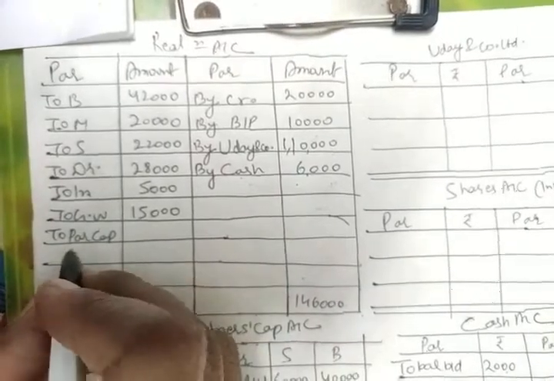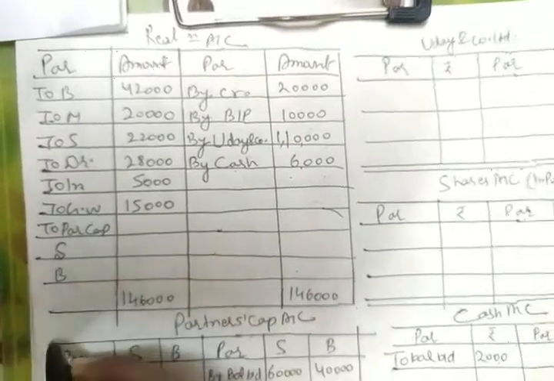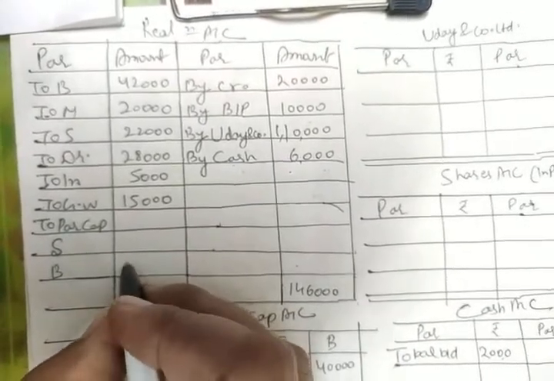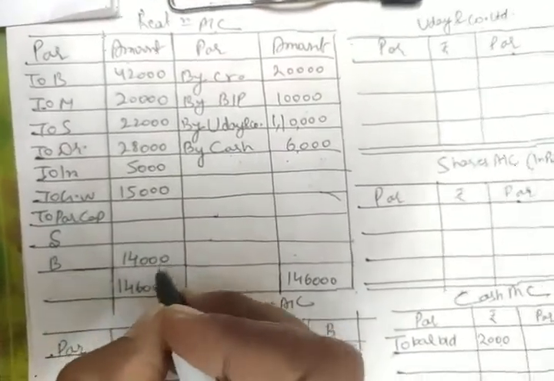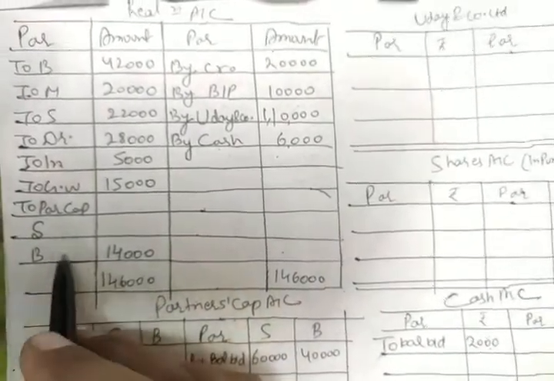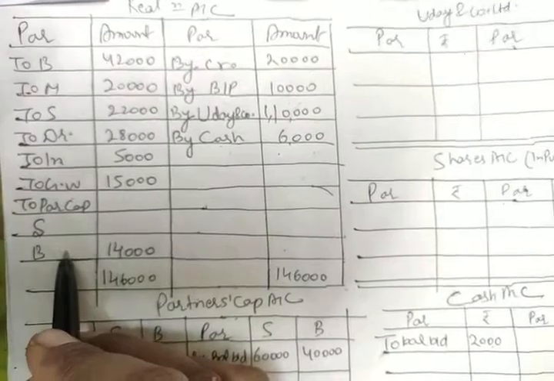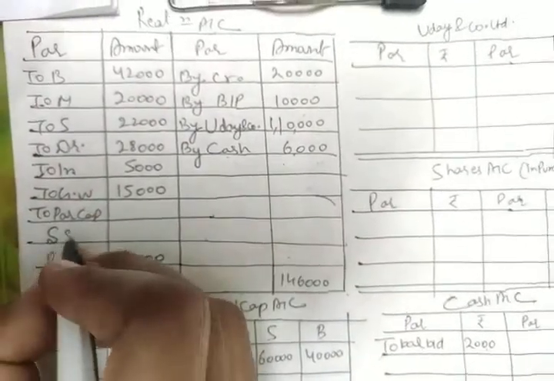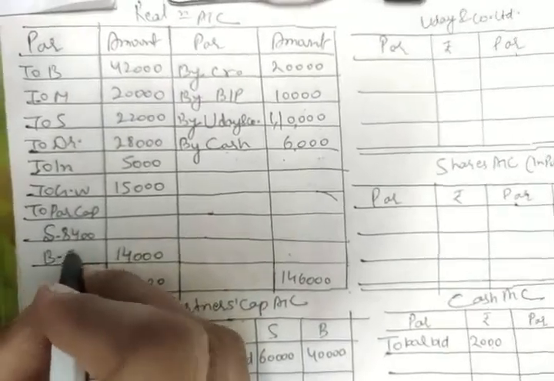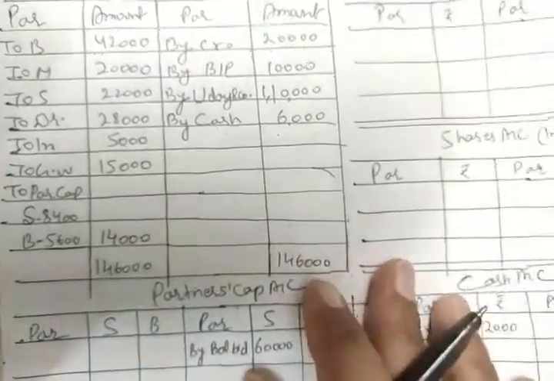Two partners are there, Srinivasan and Baswaraj, and the total amount of the profit is 14,000. This 14,000 we have to divide between these two in their profit sharing ratio. That was 3:2. So if I divide that into 3:2, for Srinivasan we are going to get 8,400, and for Baswaraj we are going to get 5,600.